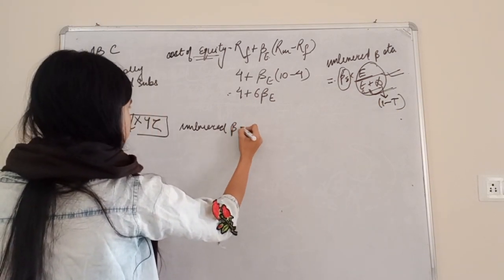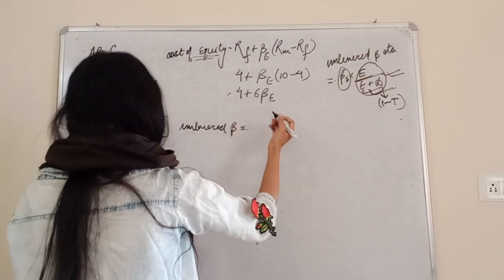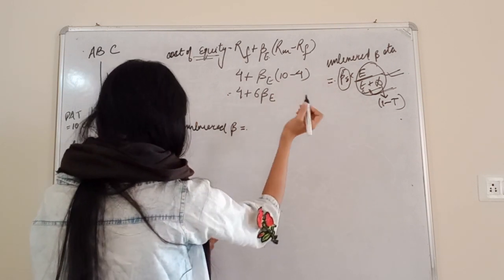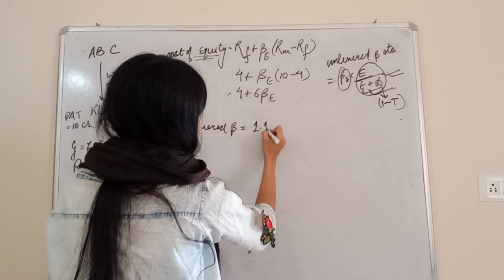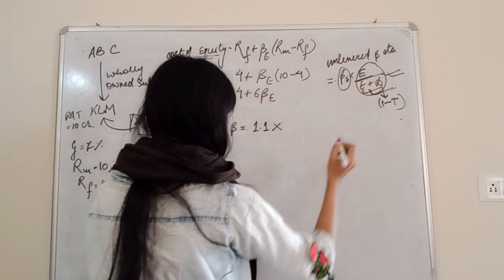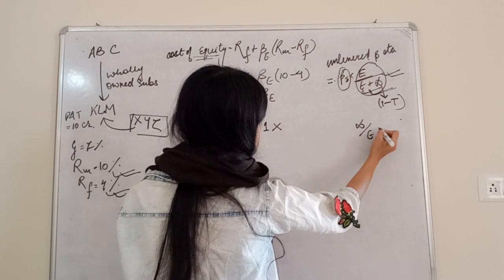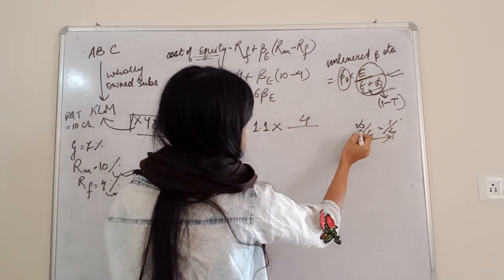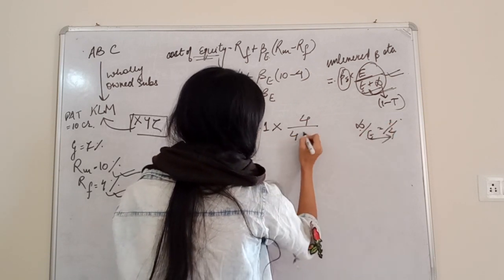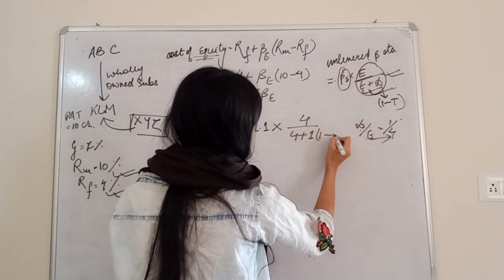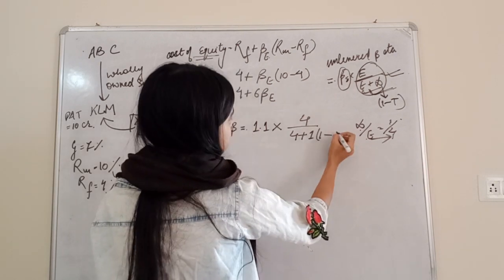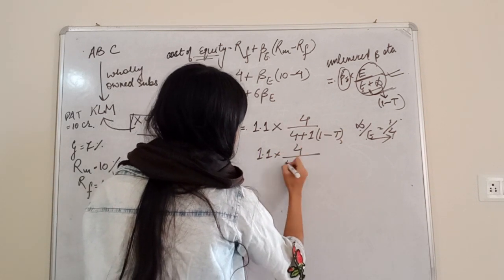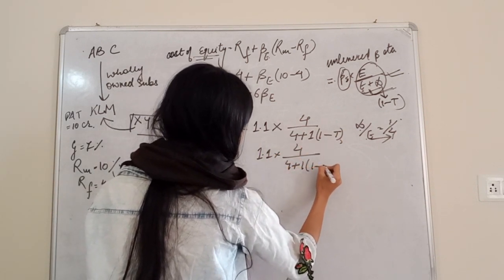So unlevered beta is equal to, what is the formula? Equity beta given for the proxy entity is 1.1, multiplied by equity 4 divided by 4 plus 1, but debt has to be after tax, 1 minus t, with tax rate 0.3.